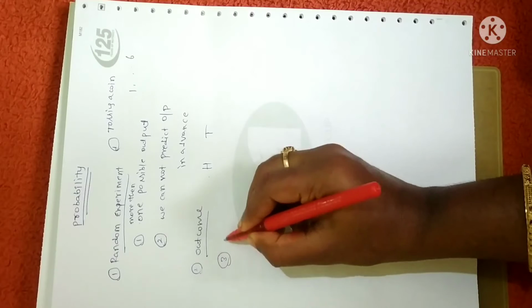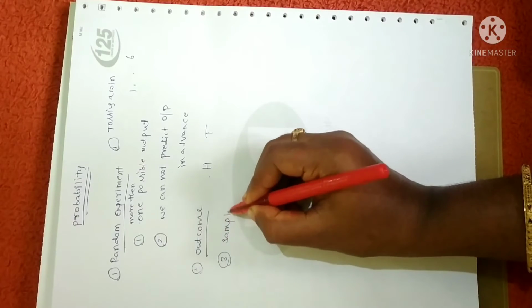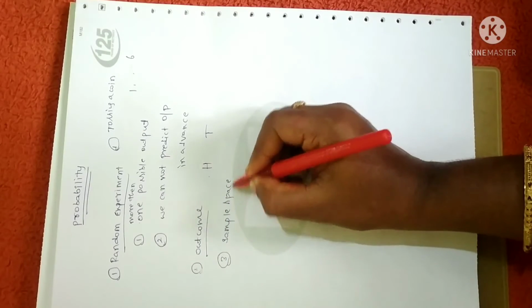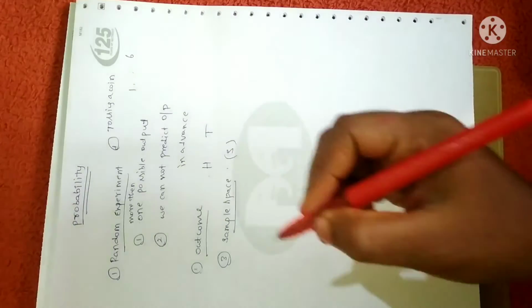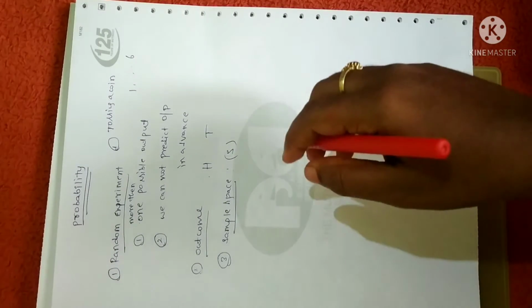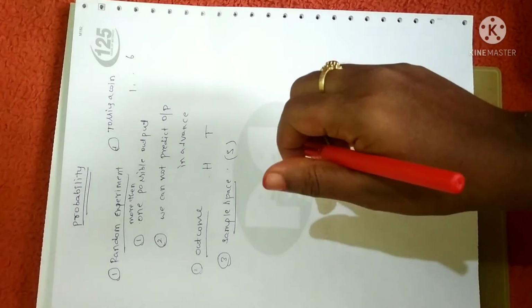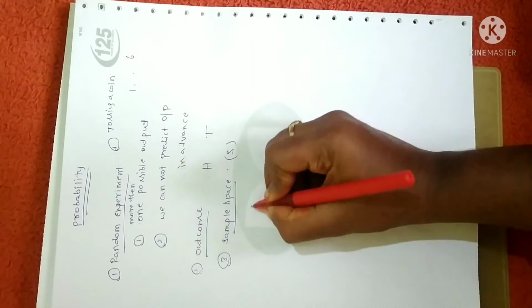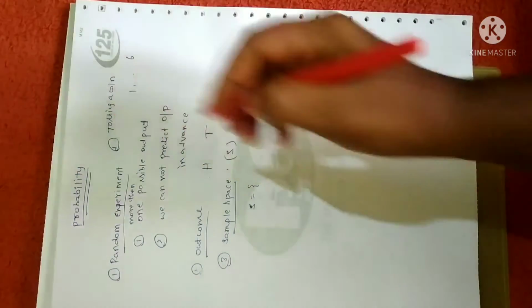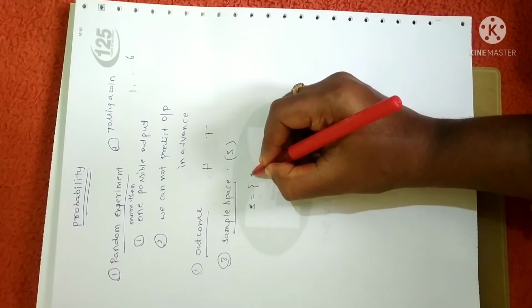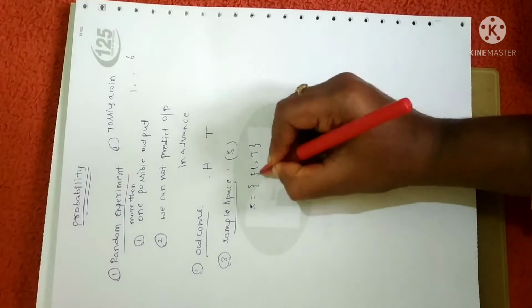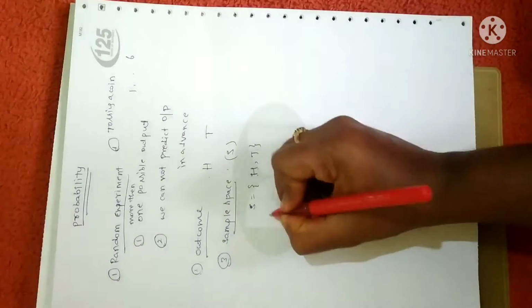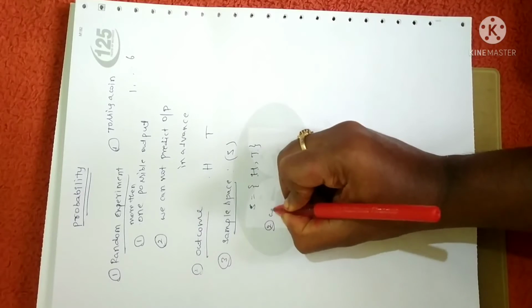Fine. And the third one is sample space. Sample space is usually denoted by S. Sample space is the set of all possible outcomes. In the sense, if you consider tossing a coin, the sample space in that case will be head and tail. Only possibility is head and tail. Suppose you toss two coins at a time.